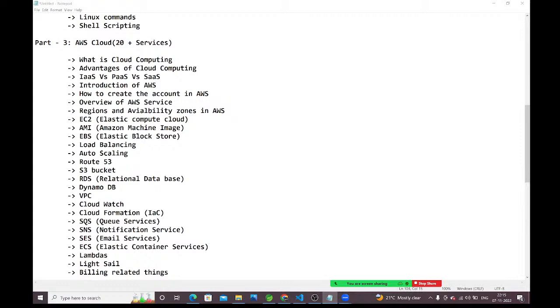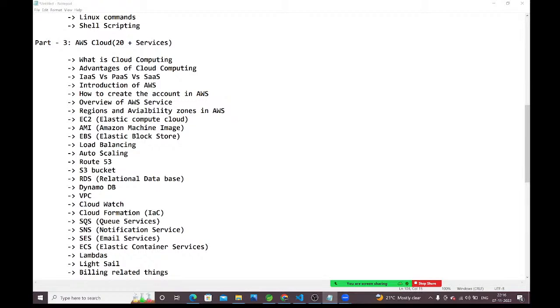Jobs-wise, no issues. A very good market is available for DevOps with AWS. For the next 15 to 20 years, there is no issue for DevOps with AWS candidates. And one more thing, guys, you may have some confusion: AWS we need to learn, Azure we need to learn, GCP we need to learn. Among all these cloud providers, AWS is number one.